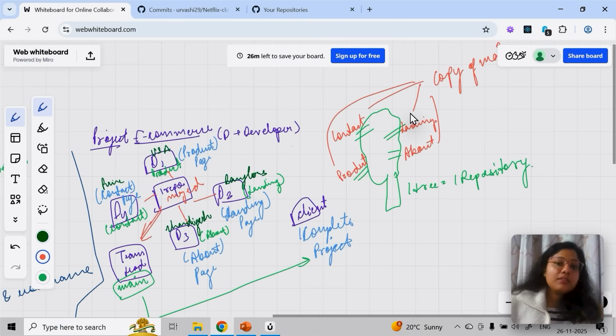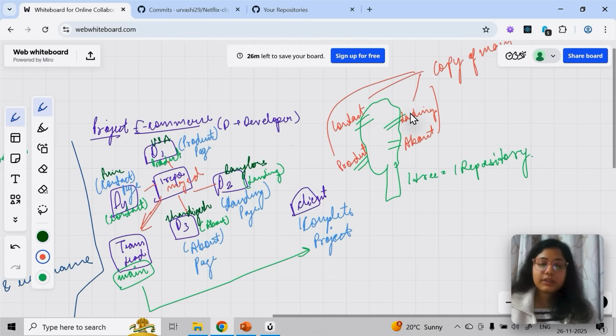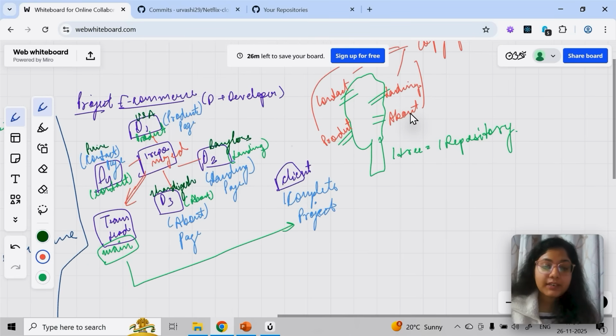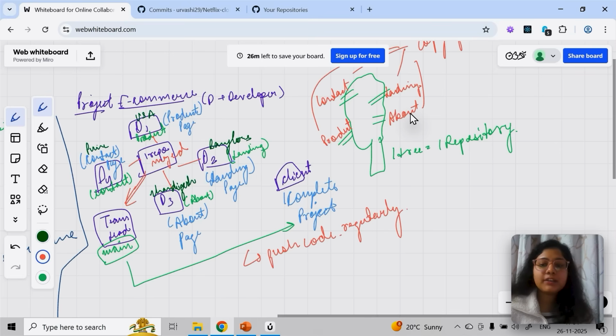This is the reason, in real time, how things work is whatever code you're writing, we push code every day, or every alternate day, or once in a week, depending upon the project requirement. So we push code regularly. It's not like I have created the complete about page and then I'm pushing the code. You have to push it regularly, like every day.